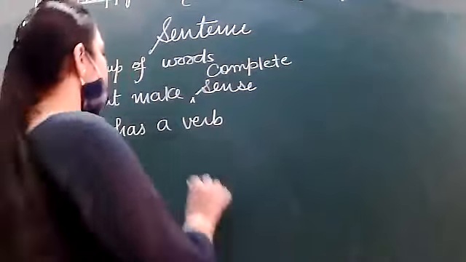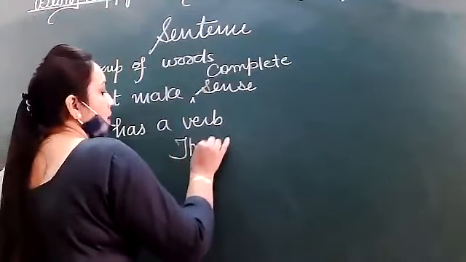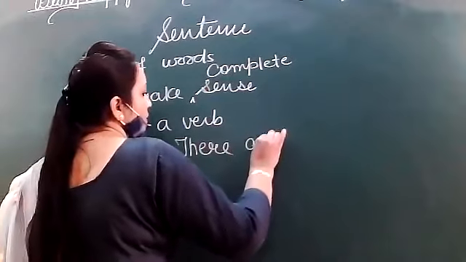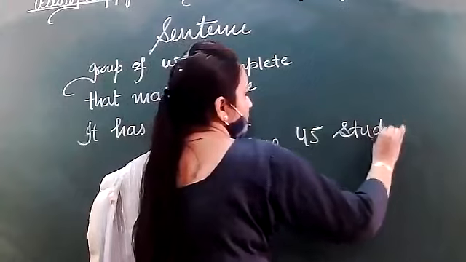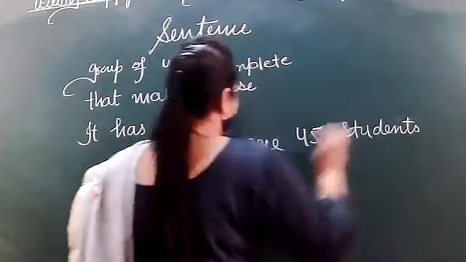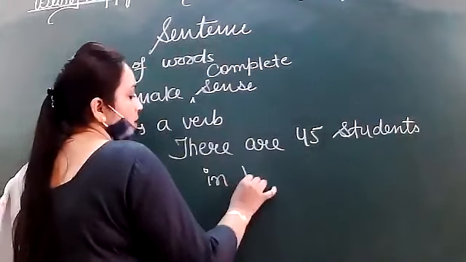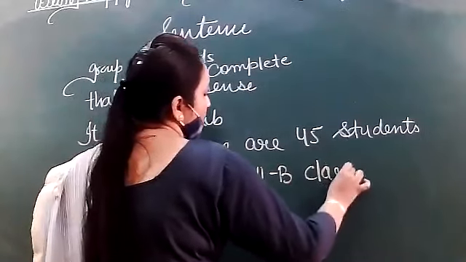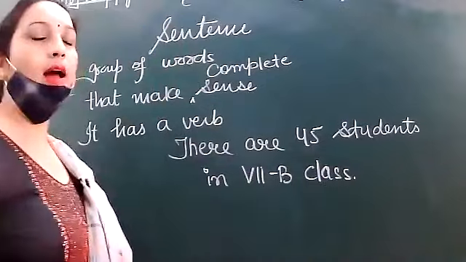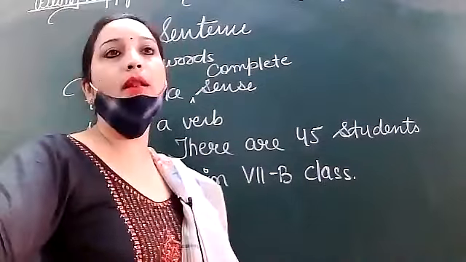For example, I say there are 45 students in 7th B class. There are 45 students in 7th B class.